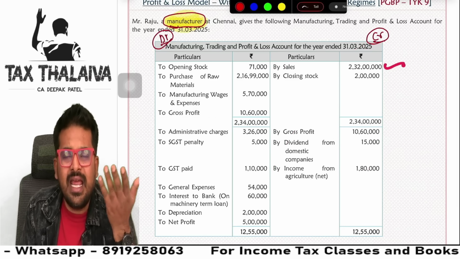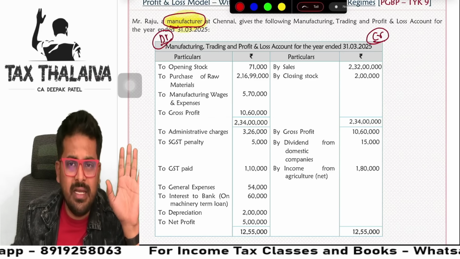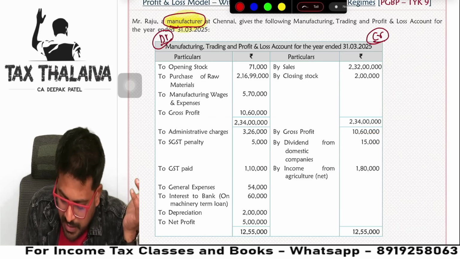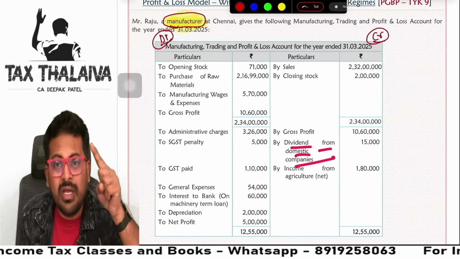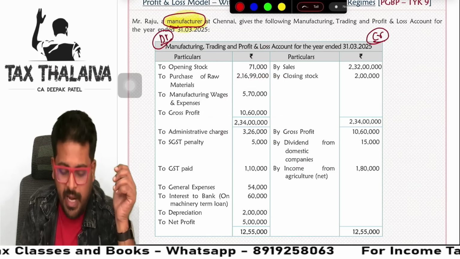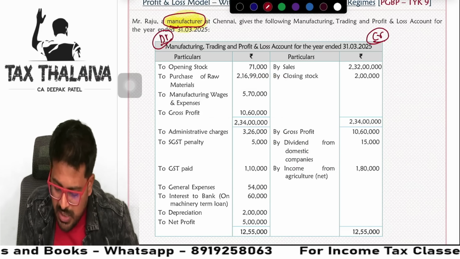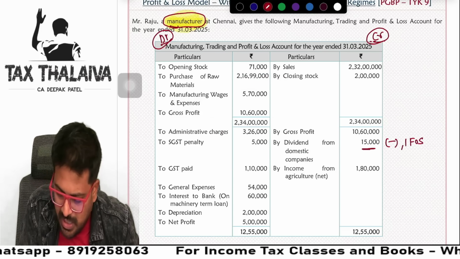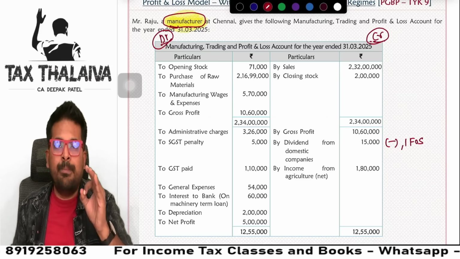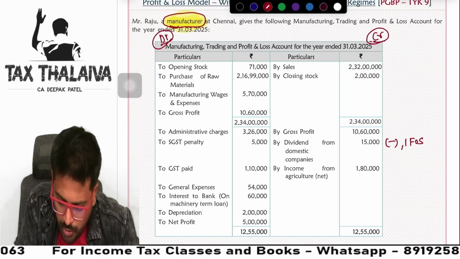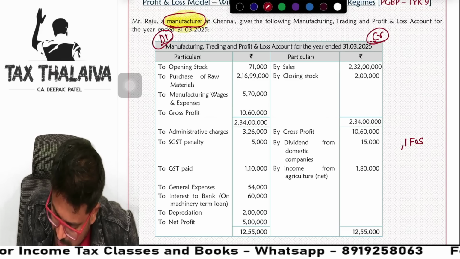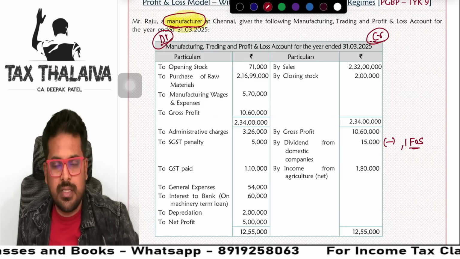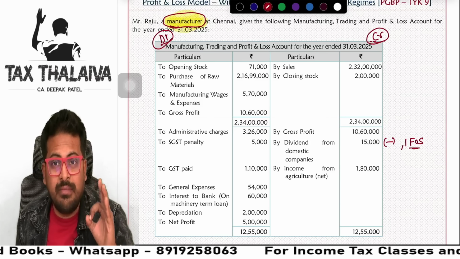So first, sales: any adjustment required? No. So you will not mark anything. Closing stock, no adjustment needed. Gross profit, no adjustment needed. But dividend from domestic company is an IFOS item sitting in the profit and loss account under the PGBP head. So we have to throw this out, meaning this is already on the credit side, so you will have to reduce it, comma, IFOS. Just write like this in your question paper, with the pencil. Sir, what do you mean by this, sir? This means I have to reduce it from PGBP and I have to consider it under IFOS. You will save a lot of time, guys.